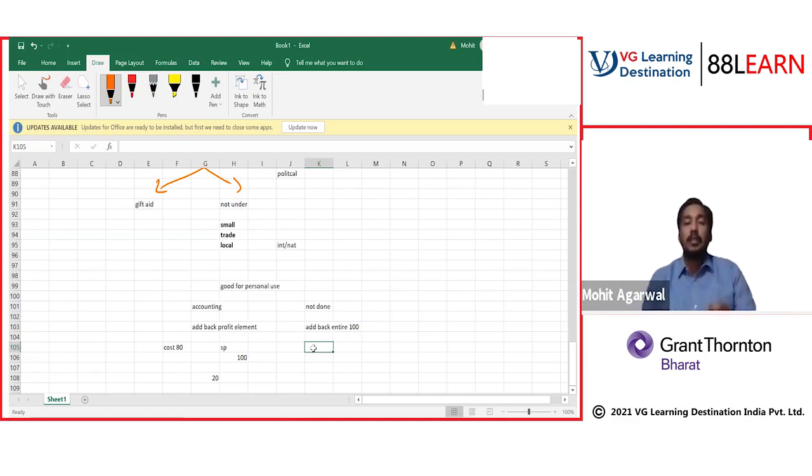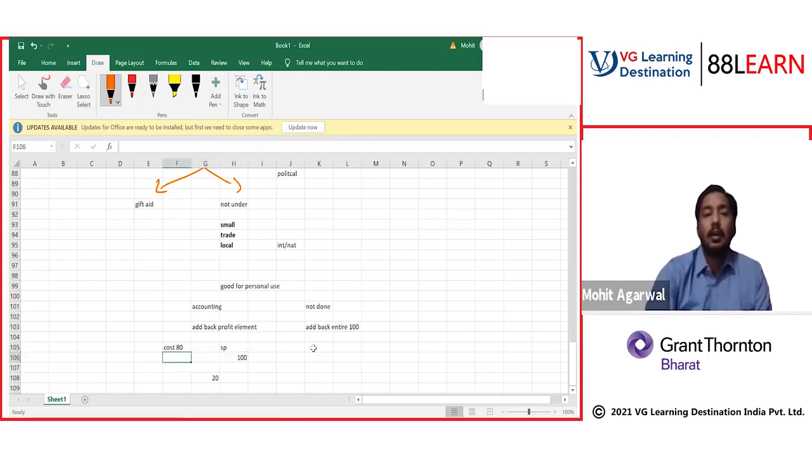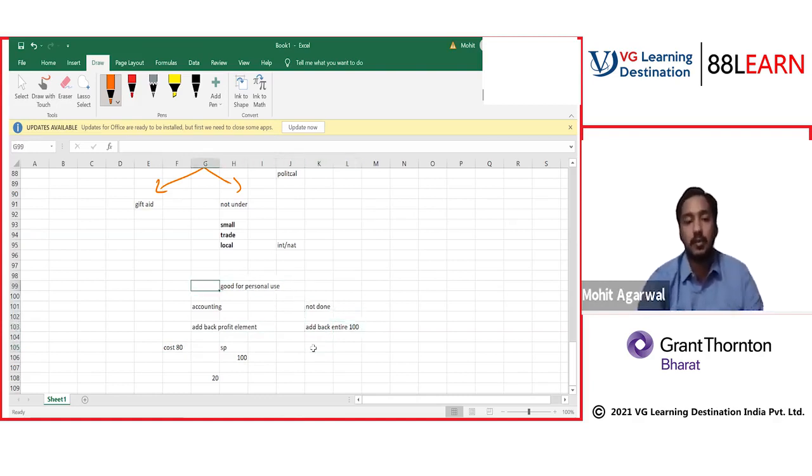Why? First, 80 is added back to reduce the purchases, because 80 is the cost and the balance 80 will set off each other, and the remaining 20 is added to charge the taxation. In this case, the company already adjusted the cost of 80, so we only added the 20 element of profit. But when you have not done accounting, we have to adjust the cost also and the element of profit also. That's why we add back 100. I hope it's clear. Goods for personal use.